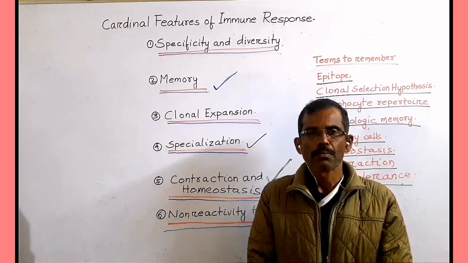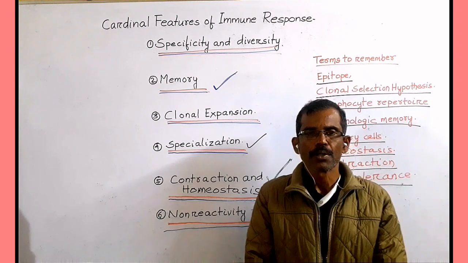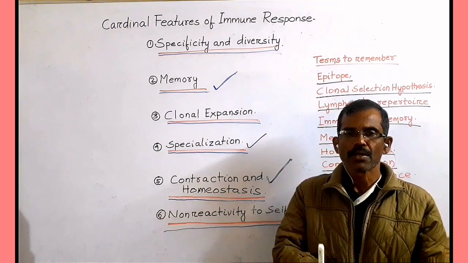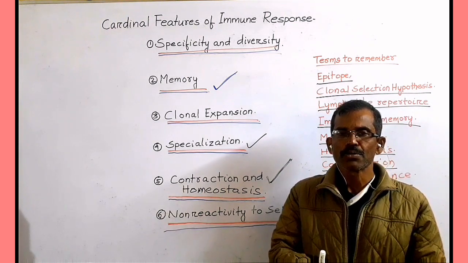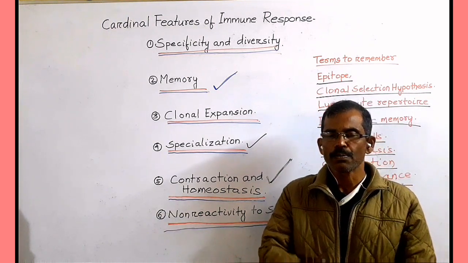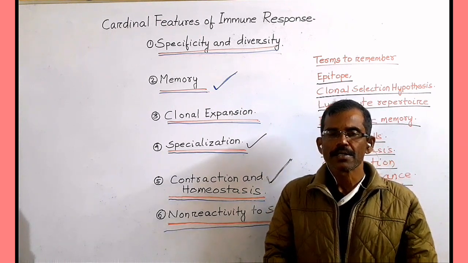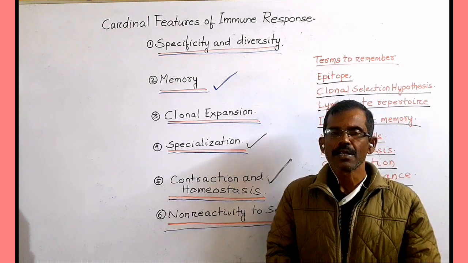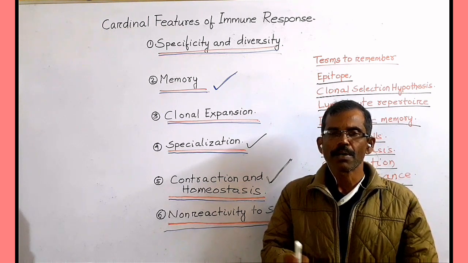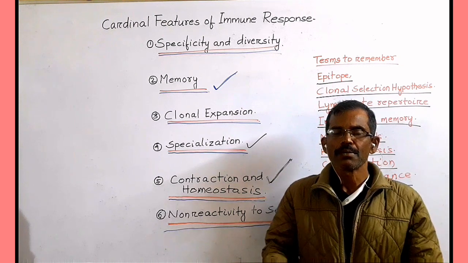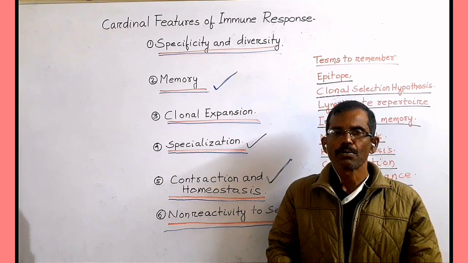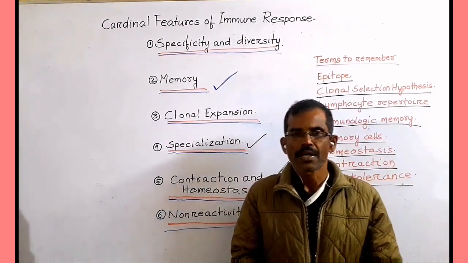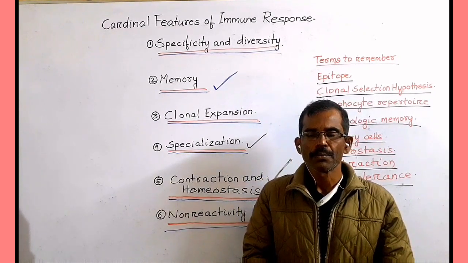One of the most remarkable properties of the immune response is self-tolerance. It is because of self-tolerance that the immune system does not react harmfully against self-antigen. At the same time, the system reacts vigorously against foreign antigen, thereby contributing to the elimination of microbial pathogens. So friends, this is all about various cardinal features of the adaptive immune response.